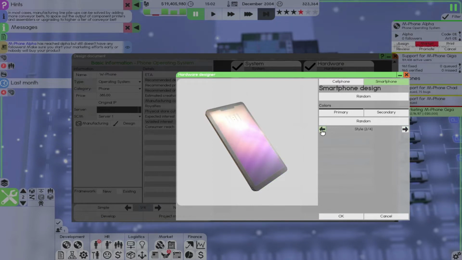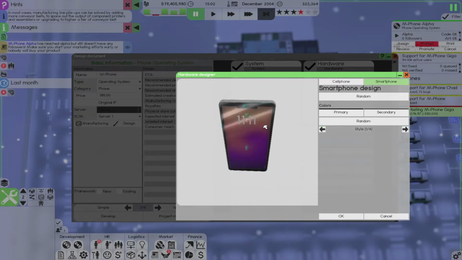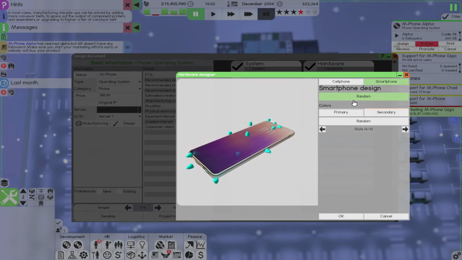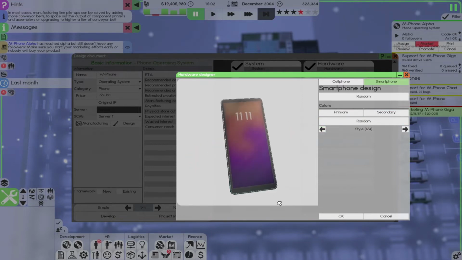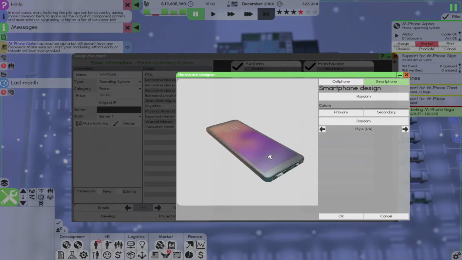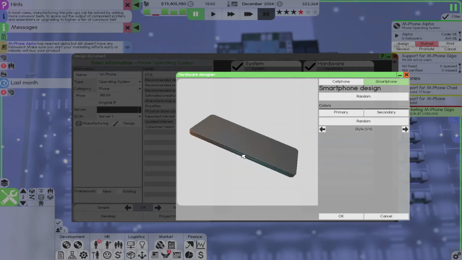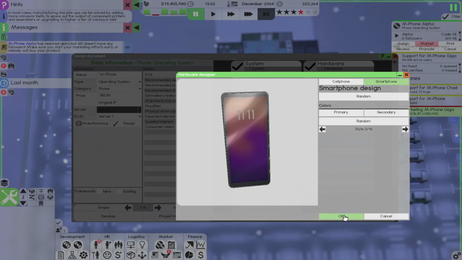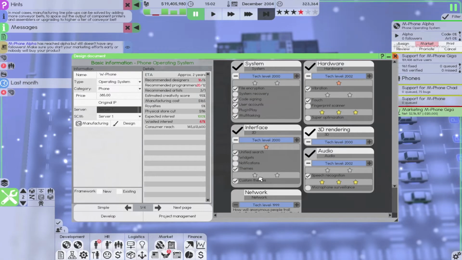Yeah, I don't like the borderless thing, so let's do this. I don't want random design, I want random colors, really. That looks kind of nice. Okay, let's go with that. There we go. And we're good.